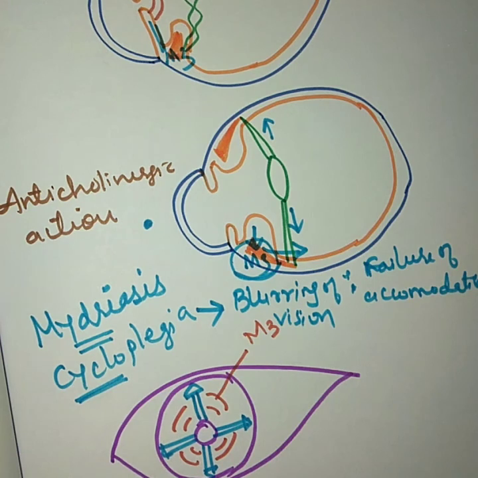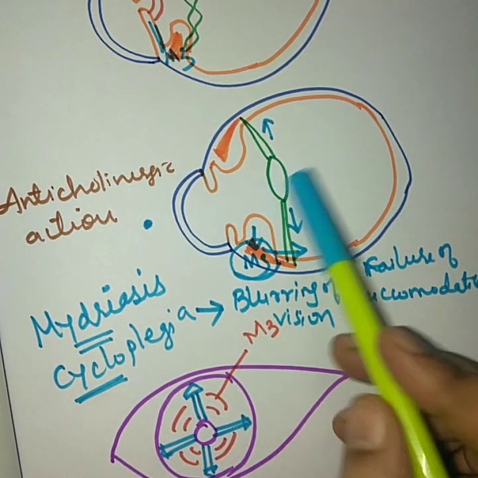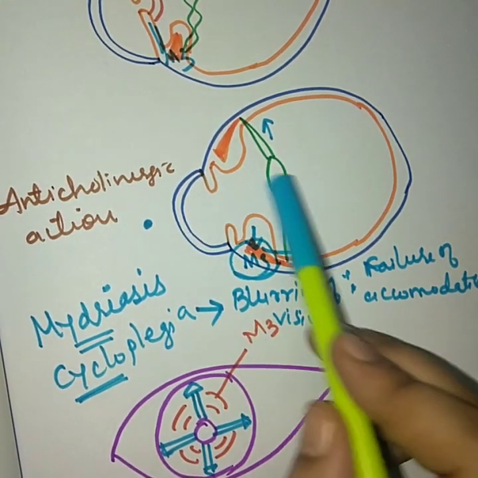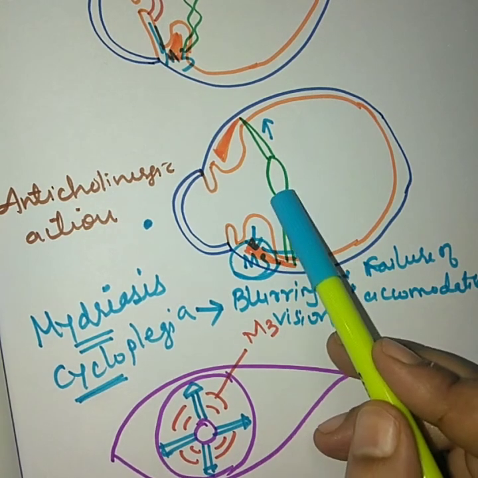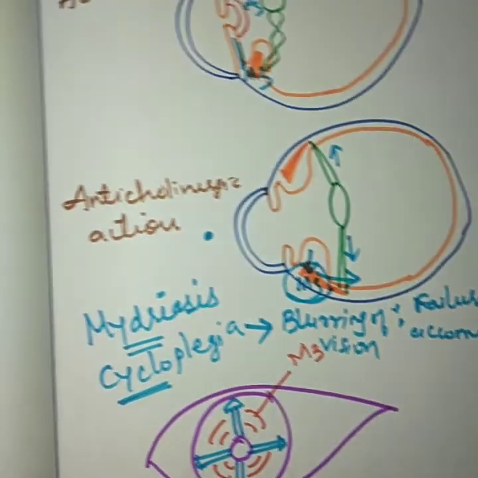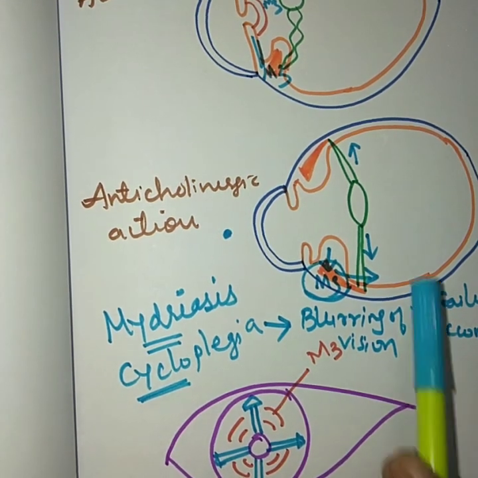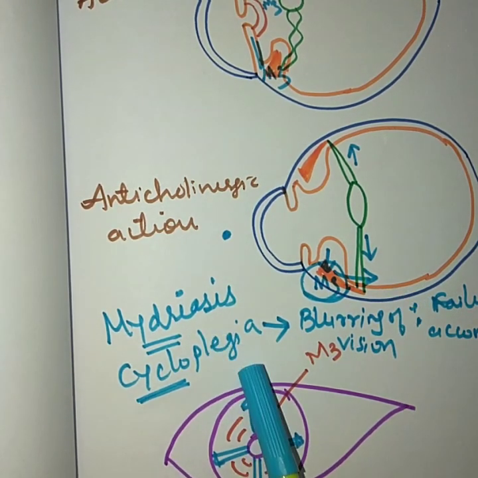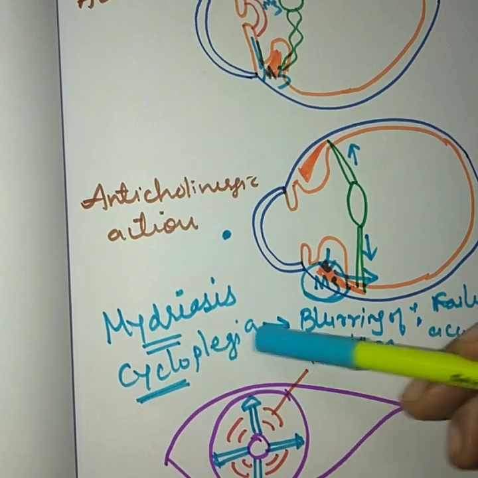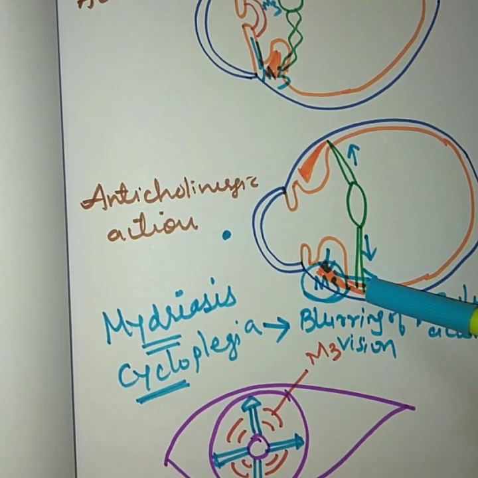If anyone is standing in front of that person, he will be unable to identify that person because there will be blurred vision. And why is there blurred vision? Because this lens is unable to accommodate accordingly. Accommodate accordingly means if you want to see a near object, it should become globular. If you want to see a far object, it should become thinner and more stretched, but it is in a stretched condition only, and because of which blurring of vision occurs. So these are the two actions of anticholinergic drugs on the eye: mydriasis and cycloplegia. Mydriasis means the size of the pupil will be increased. Cycloplegia means the ciliaris muscle is unable to contract.